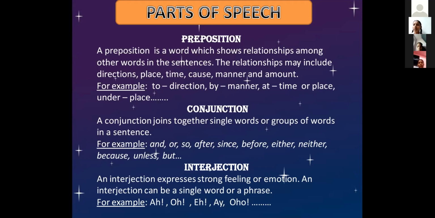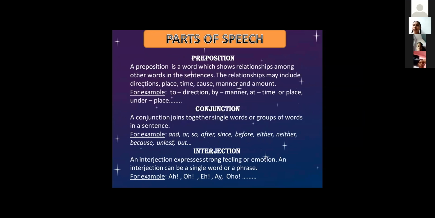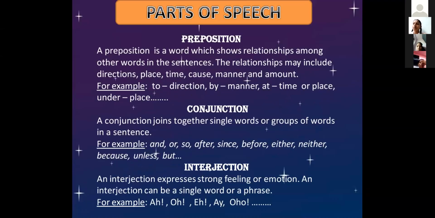Very good. Listen. Here you are showing the relationship between the book and the table, right? What is the relationship between the book and the table? The book is on the table. That is the relationship you are showing between the two nouns here.